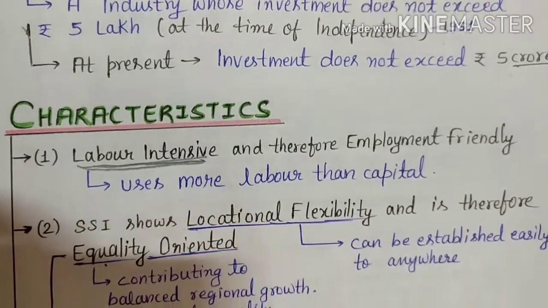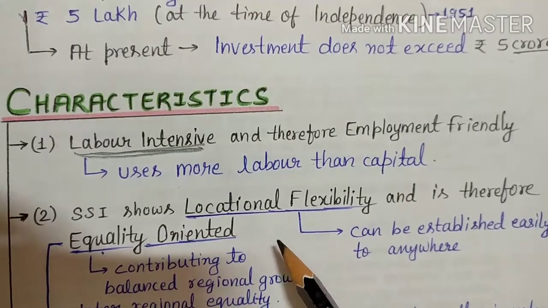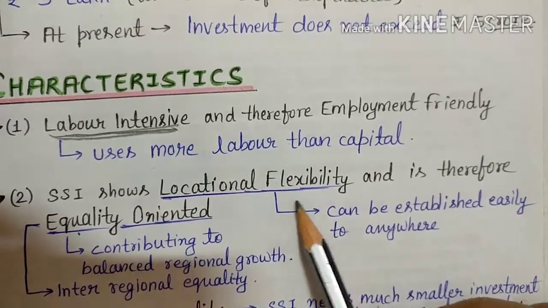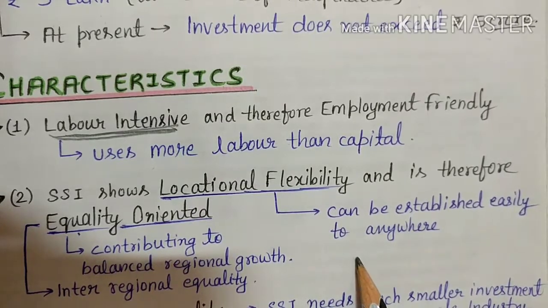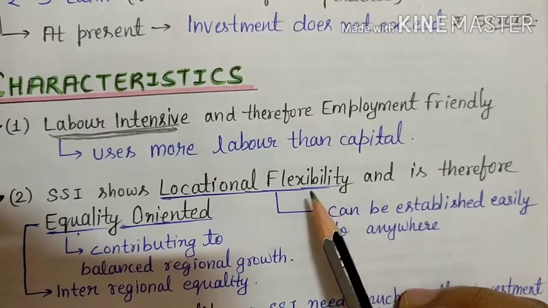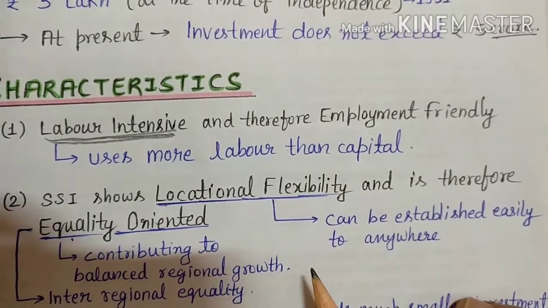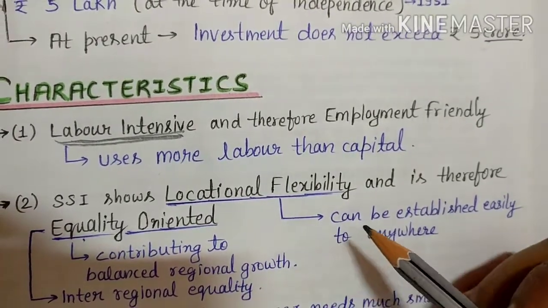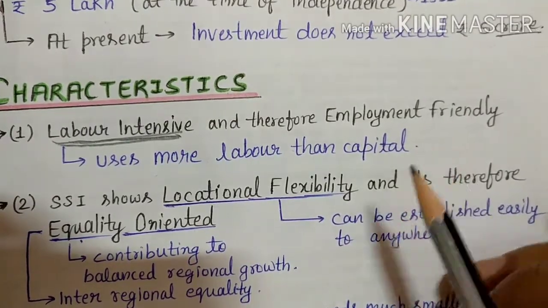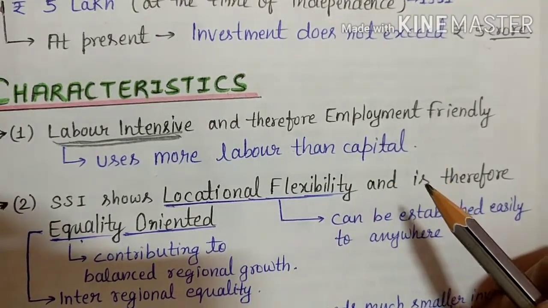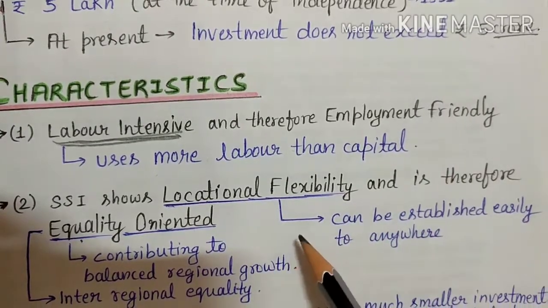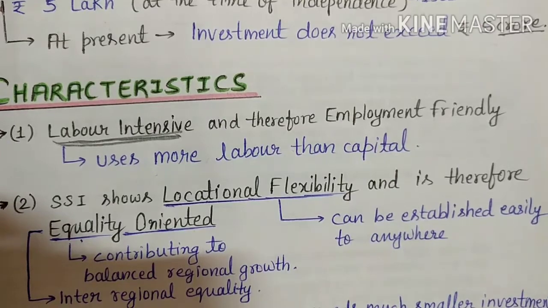Now we talk about how SSI shows locational flexibility. Now what is locational flexibility? It means that these industries can be established easily anywhere. If we talk about large scale industry, we need to observe and analyze things, and then we can't establish a large scale industry just anywhere. But in case of small scale industries, we can establish them easily anywhere.